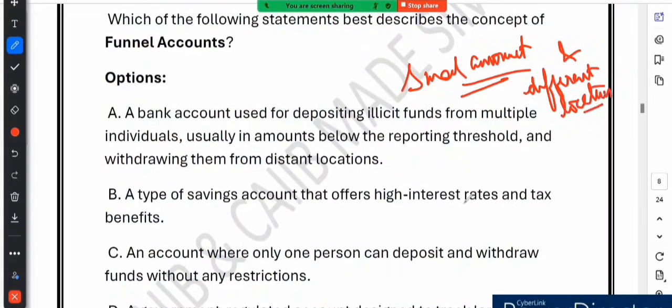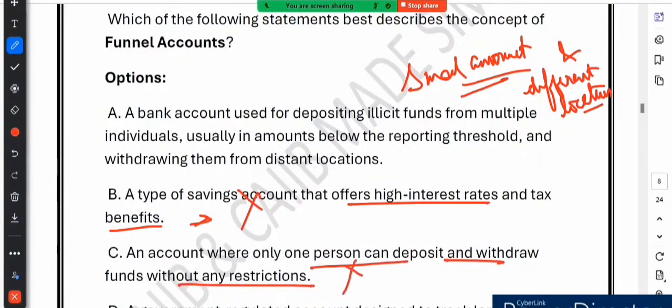Now option B says a type of savings account that offers higher interest rate and tax benefit. See, this is incorrect, because funnel accounts have nothing to do with savings or interest rate. They are used for illegal purposes, not for legitimate saving. Option C says an account where only one person can deposit and withdraw funds without any restriction. This is also incorrect. Funnel accounts involve multiple people depositing money, not just a single person.